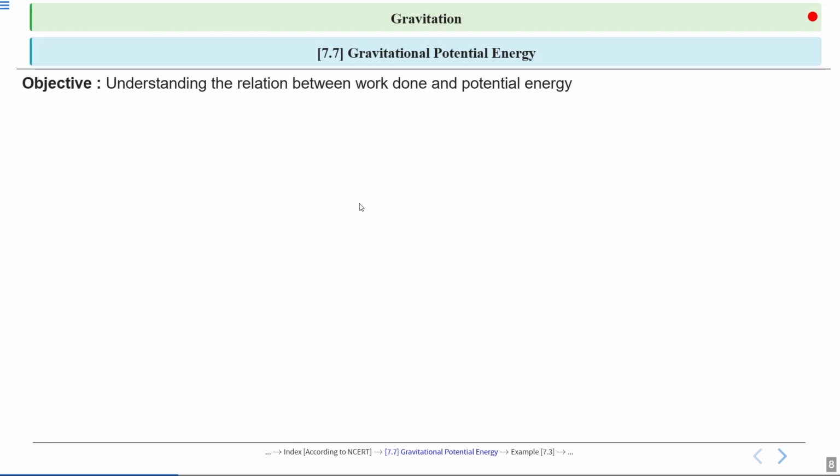We will understand the relationship between work done and potential energy. This is a fundamental concept in physics that helps us understand how energy is transferred when an object is moved in a gravitational field. So let's dive into the details.